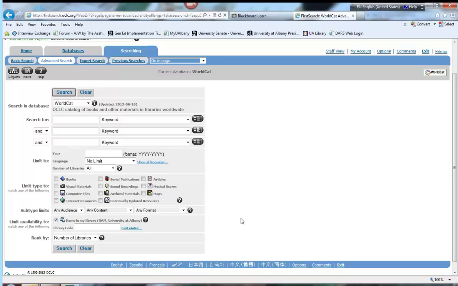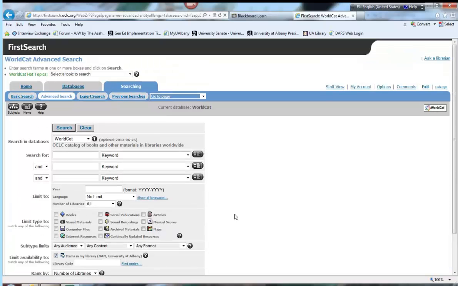Now you might ask me, why the heck would I want to do that? I'm here in WorldCat in the first place because I'm looking for something that I think our library doesn't own. Well, I'll tell you why. Even though I encouraged you to learn how to navigate Minerva, I hate Minerva as a search engine. I find it clunky, I find it uncooperative. Often it just doesn't find things that I know are there in the library because I've mistyped something or I've given it the wrong keyword category or what have you.